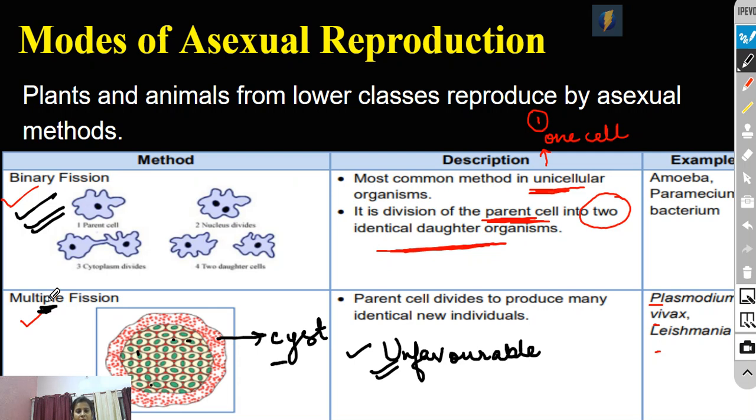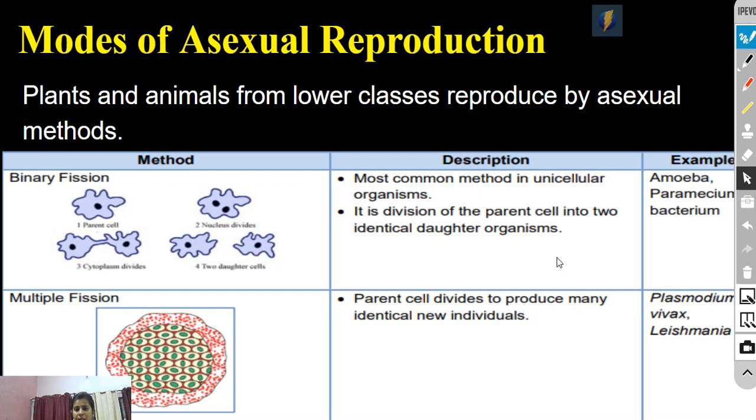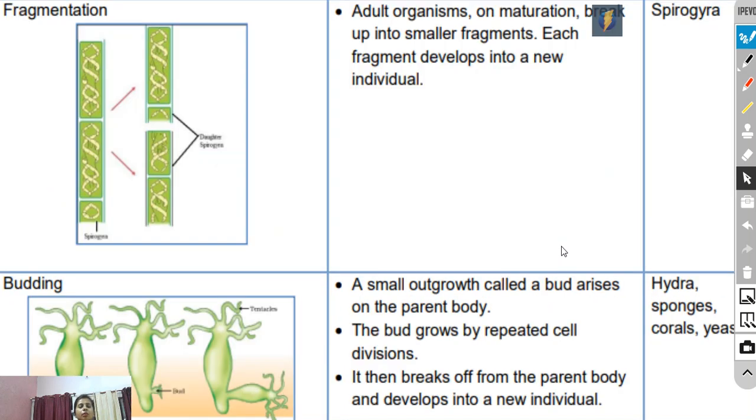In that case what will happen? The plasmodium will develop a protective covering around itself that is called cyst. And when the condition becomes favorable, it will break its cyst, and all the identical daughters will come outside. So in multiple fission, not two identicals are formed; there are more than two. So this is the asexual reproduction method.